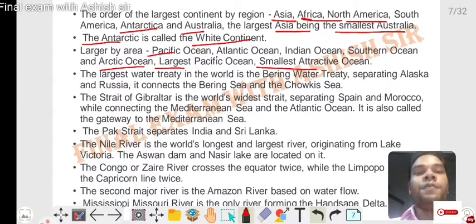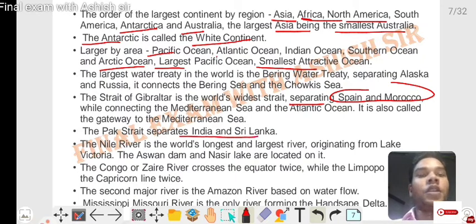The largest water strait in the world is the Bering Strait, separating Alaska and Russia and connecting the Bering Sea and the Chukchi Sea. The Strait of Gibraltar separates Spain and Morocco, connecting the Mediterranean Sea and the Atlantic Ocean. It is also called the gateway of the Mediterranean Sea. The Palk Strait separates India and Sri Lanka.